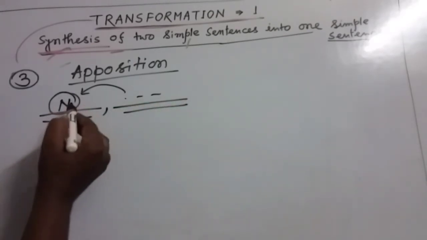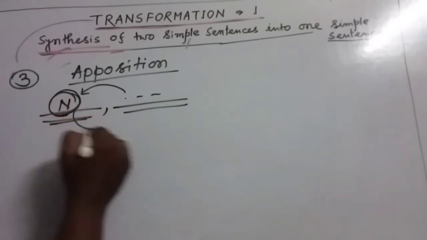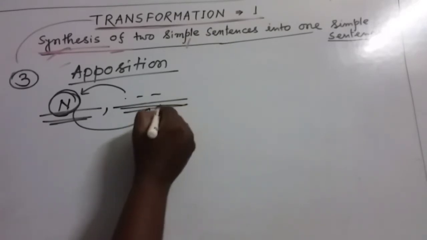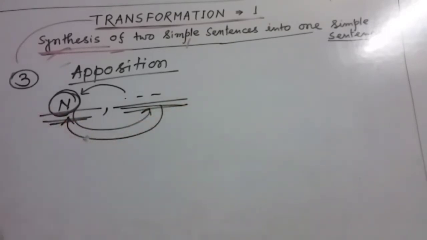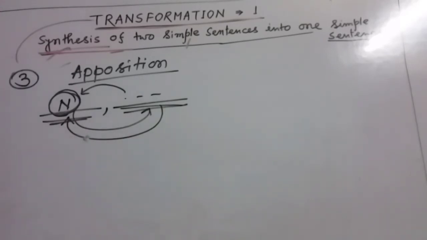That means we are using this word in apposition of this word, or we can say we are using this group of words in apposition of this word. In this way, we can write down simple sentence. Actually, my dear friends, both of these persons are same. I'm just giving you one example.